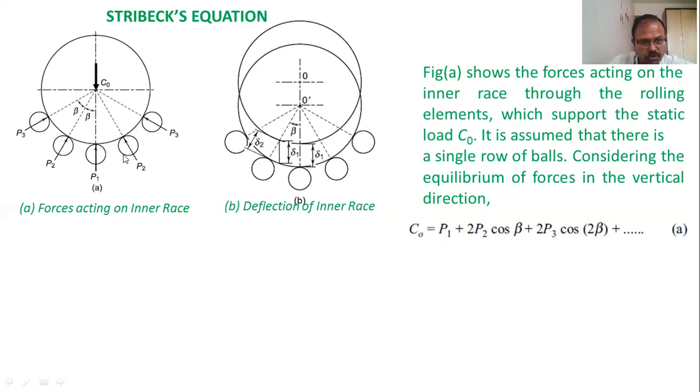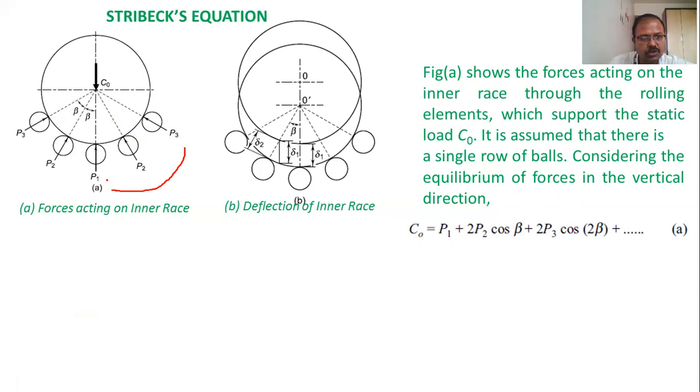So P2 cos beta plus P2 cos beta, so it will be twice P2 cos beta. Again, if we resolve the force P3 in the vertical plane, it will be P3 cos of twice beta.